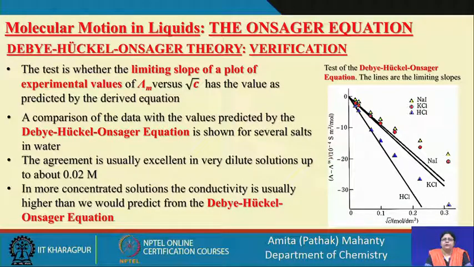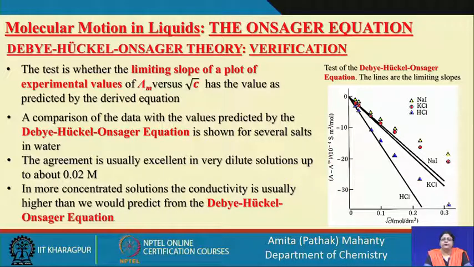And now we will look for the verification. We have taken the limiting slopes of the lambda versus root C curves and will compare the values we get from the equation with what we get when we do the experiment.